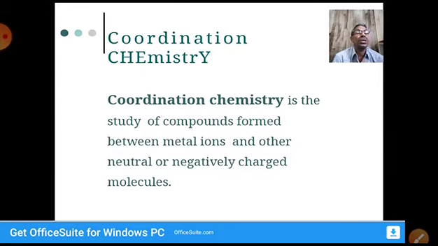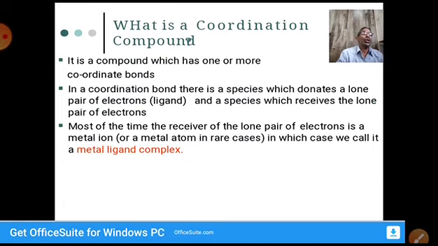In this coordination chemistry, we will see the properties of coordination compounds, the geometry of coordination compounds, and the hybridization of the metal in the coordination complexes, and we will explain the properties of different coordination compounds with the help of valence bond theory. The stability of coordination compounds is explained by Sidgwick theory. And by using molecular orbital theory, MOT, we can explain well the structures and properties of different coordination compounds. So this is a branch of chemistry which deals with the coordination compounds.